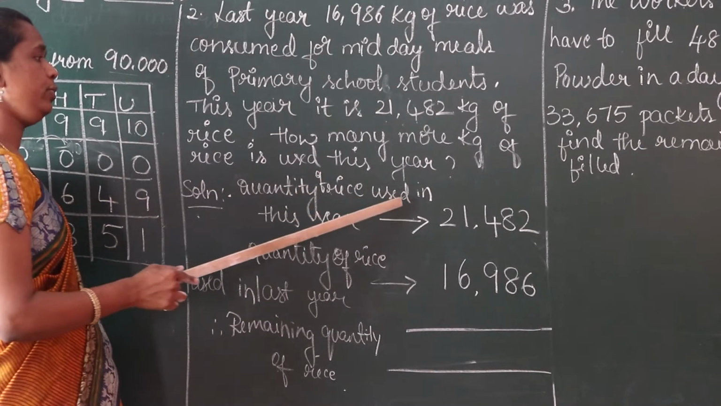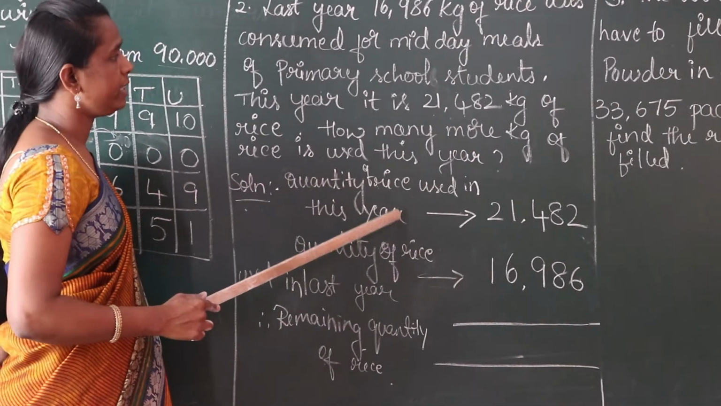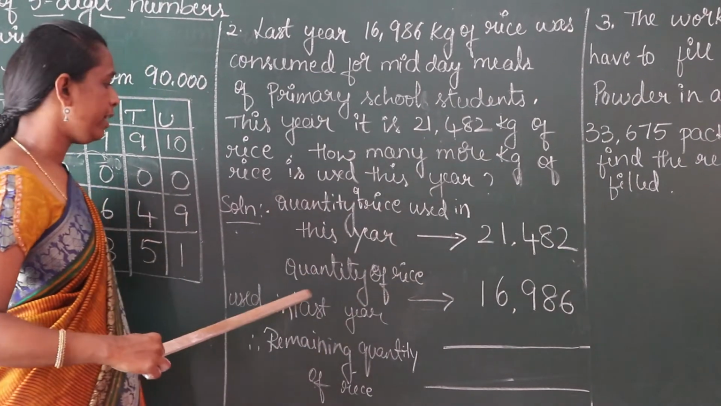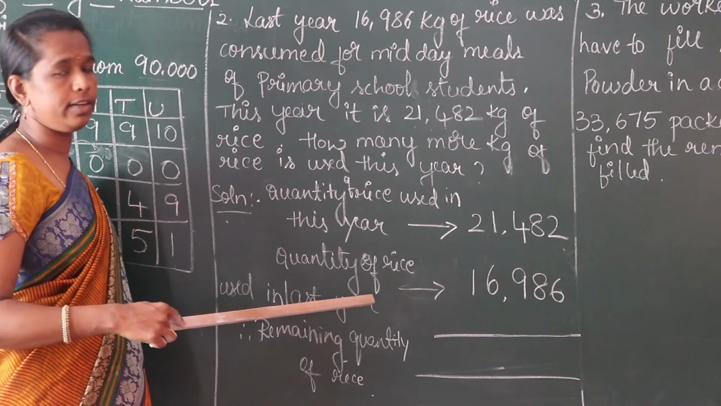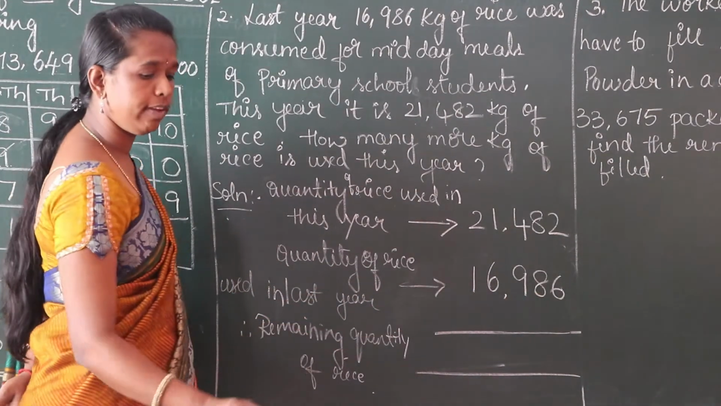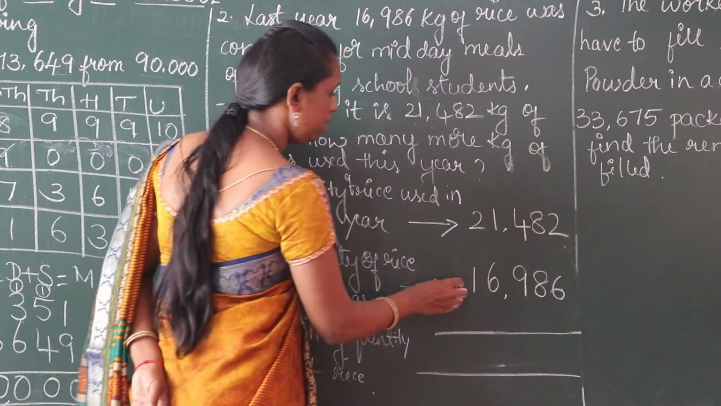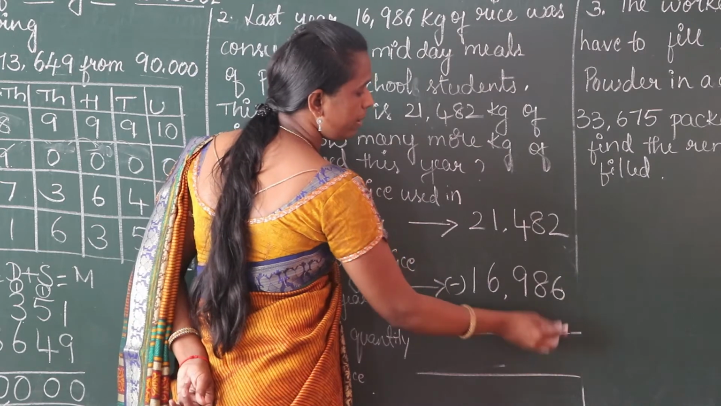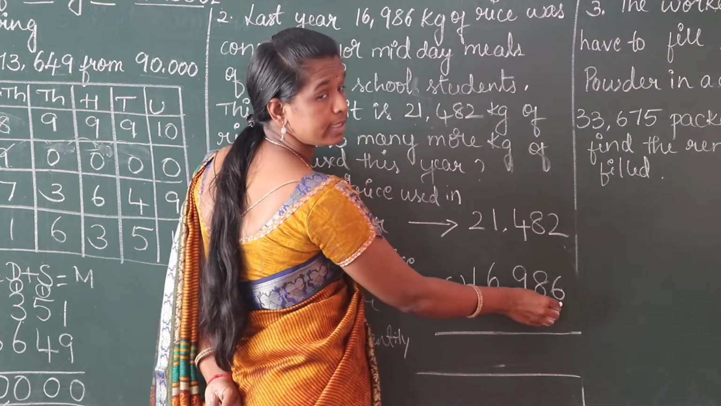Quantity of rice used this year for the children is 21,482. Quantity of rice used last year for the children is 16,986. We have to do the subtraction here. Write down the minus sign. 2 minus 6, it is not possible because 6 is a greater number.